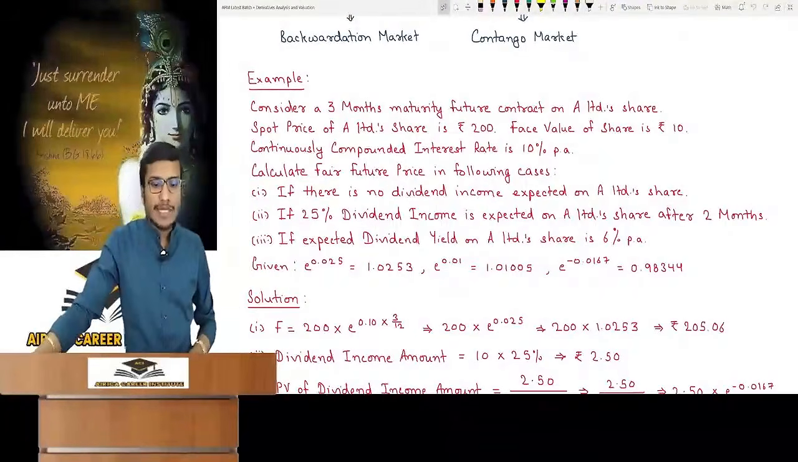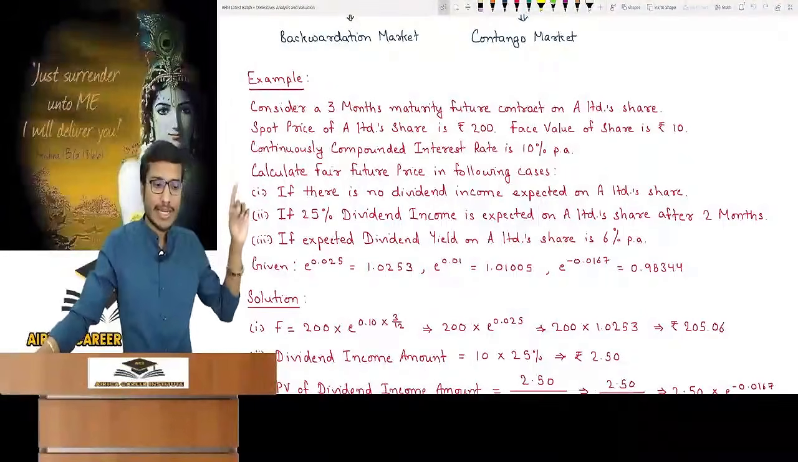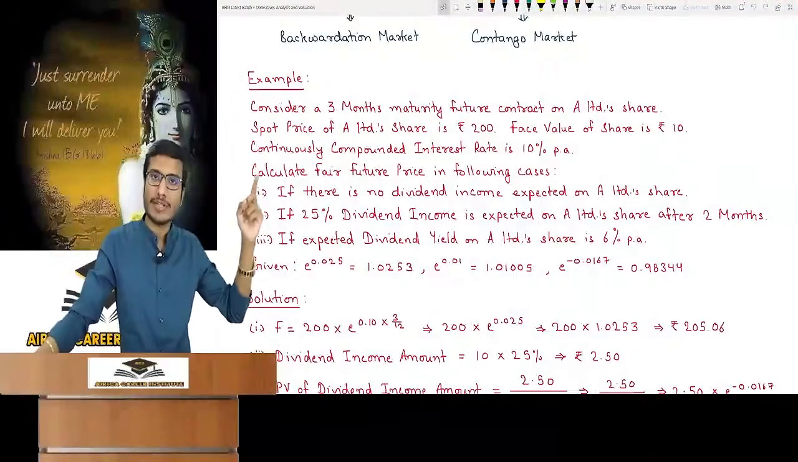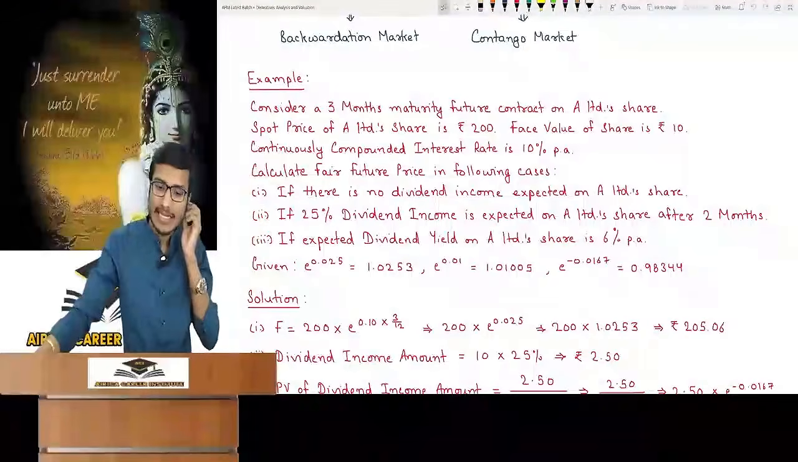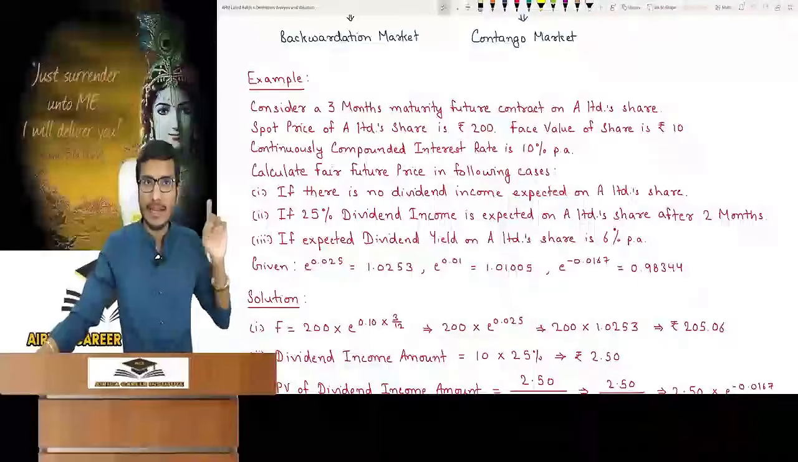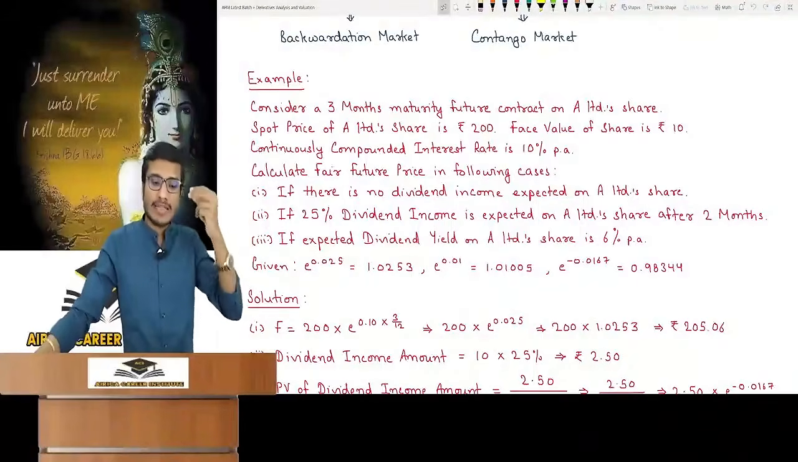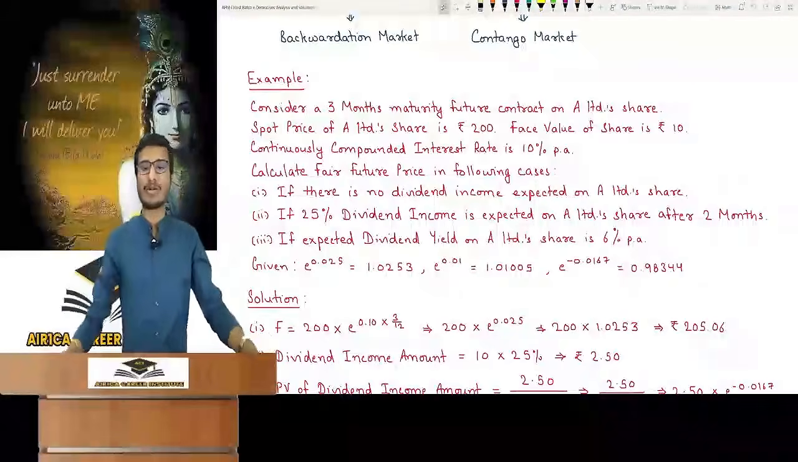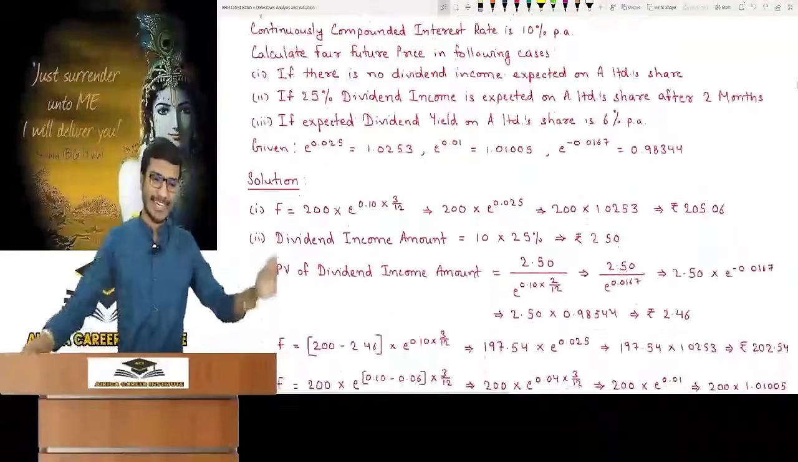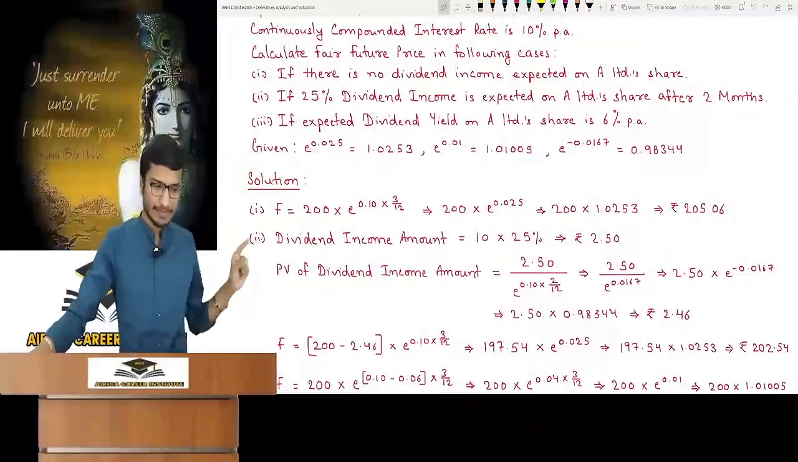Consider a 3-month maturity future contract on A Limited. There is a future contract on A Limited share. The spot price of the underlying asset A Limited is 200, the face value is 10, and the continuous compounding rate is 10% per annum. You have to find the fair future price in 3 cases. The first case is if there is no dividend income expected on A Limited share. What will we do in that case? The value of e is given in the question, you can take it.